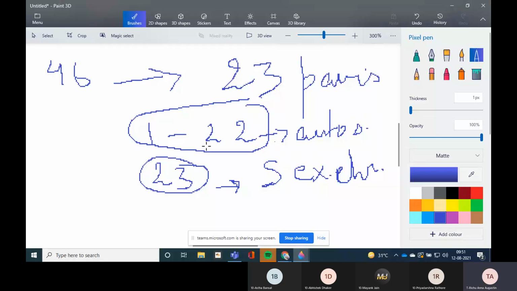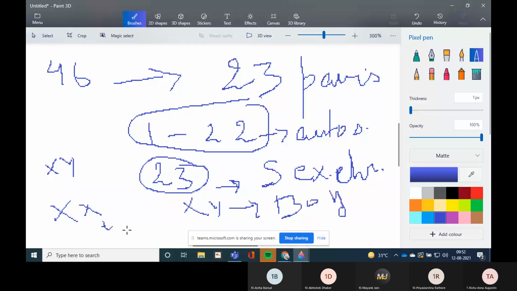So you all know, for boy we use XY chromosome. For girl we use XX. So if this 23rd pair is XY, the child will be a boy. And if it is XX, it will be a girl. Is this clear? Yes, ma'am.